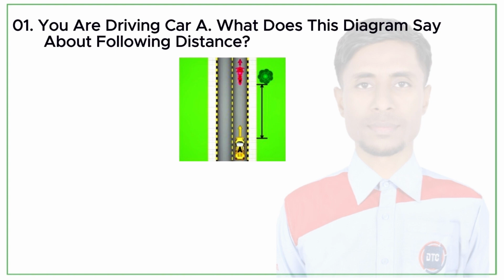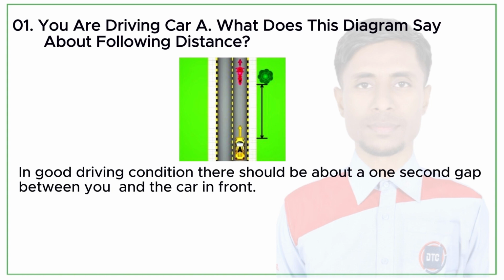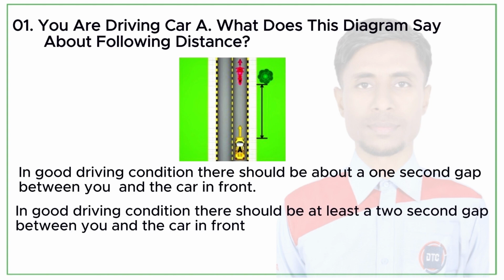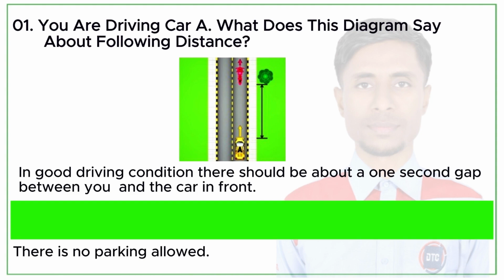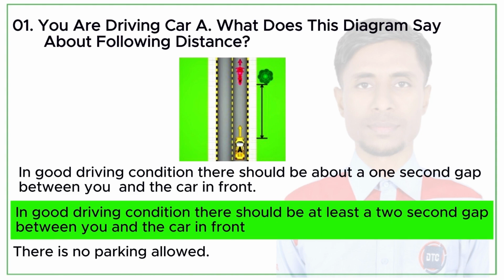Let's go! You are driving car A. What does this diagram say about following distance? In good driving condition, there should be about a 1-second gap between you and the car in front. In good driving condition, there should be at least a 2-second gap between you and the car in front. There is no parking allowed. Correct answer: in good driving condition, there should be at least a 2-second gap between you and the car in front.